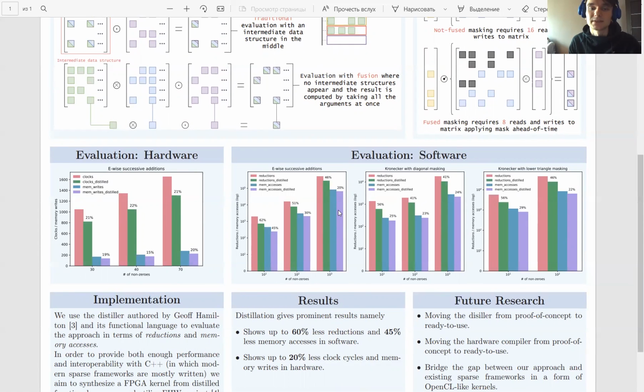For FPGA kernel generation, we use the FHW project, and the only evaluation example at the moment is element-wise addition. For the hardware case, on the y-axis, we have the number of clocks in simulation and the number of memory writes. Such a low number of non-zeros is due to the fact that there is no support for external memory at the moment, and to be able to count the number of memory writes in simulation. It could be seen that the distilled program is up to 20% more effective in terms of clocks and memory writes.